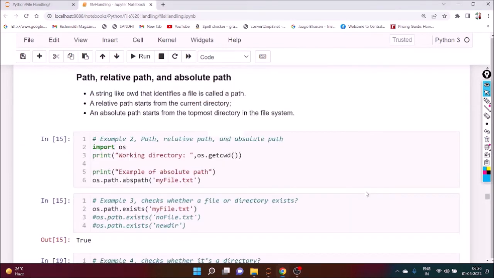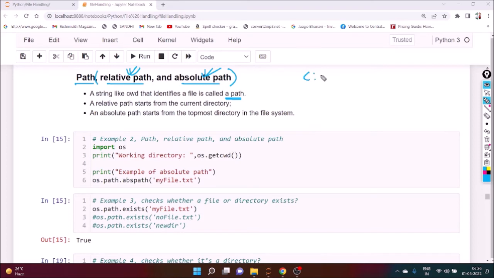Next, we have to identify the path, relative path and absolute path. Path means where that particular file or folder is, the location of the file or folder, which we can identify with the help of the path. The path may be a relative path or an absolute path. A string like the cwd that identifies a file is called the path.